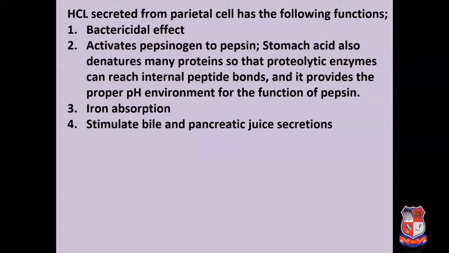So what is the importance of this HCl? It has mainly a bactericidal effect. It also activates pepsinogen to pepsin. The stomach acid also denatures many proteins so that the proteolytic enzymes can reach the internal peptide bonds, and it provides the proper pH environment for the function of pepsin. It also helps in iron absorption, and it stimulates bile and pancreatic juice secretion. So this is all about the mechanism of HCl production and the important functions of HCl.